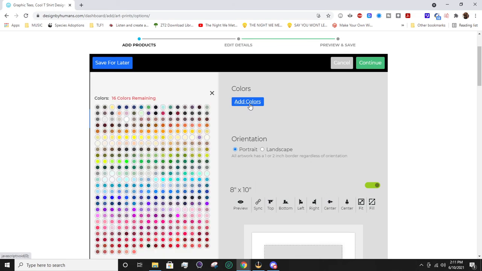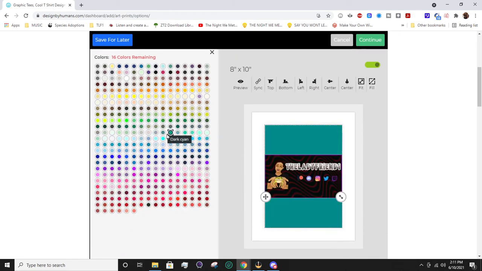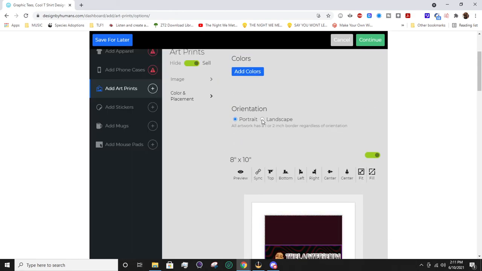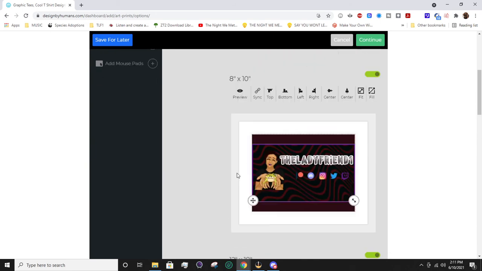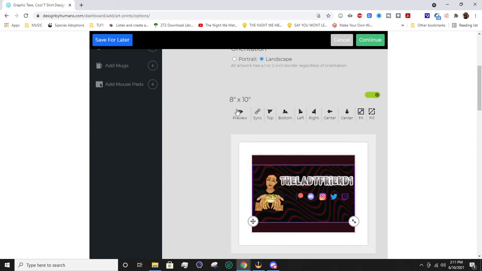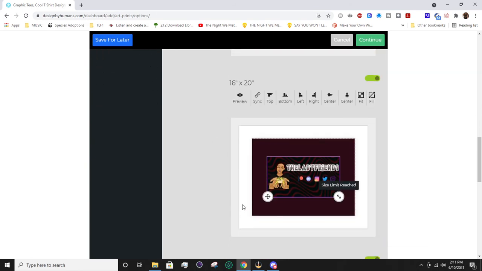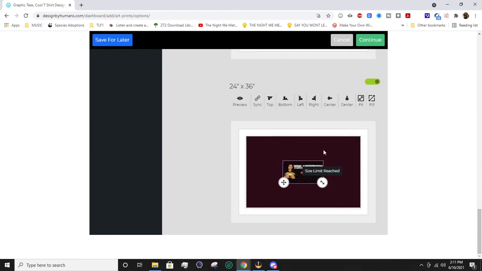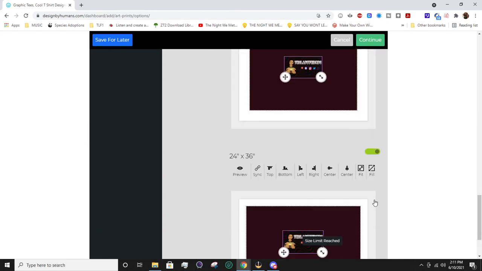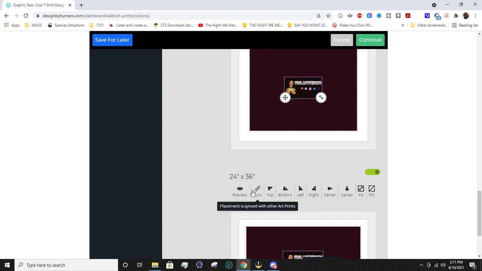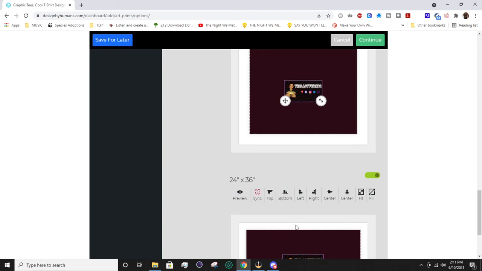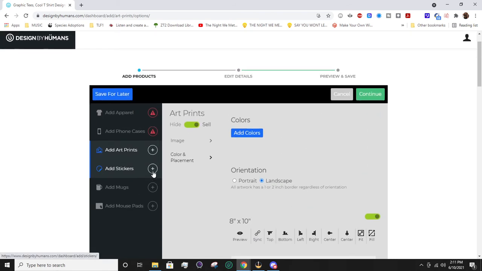So you're going to choose colors, which again, you have a lot of options, but only 16. You work in portrait or landscape. And then you have a couple different sizes that you can have them available in, either 8x10, 12x8, 16x20, 20x24, or 24x36 if you want to make them really big. And it's all the same things here. If you want them to sync with other art prints, you can just hit sync as well, which is kind of nice.